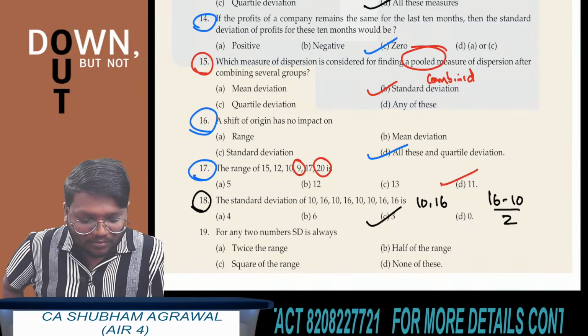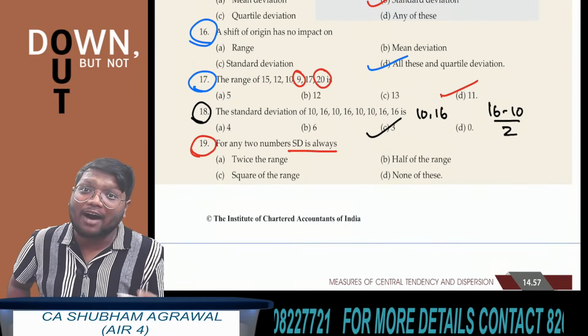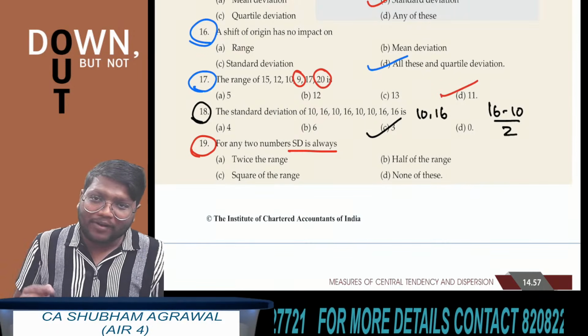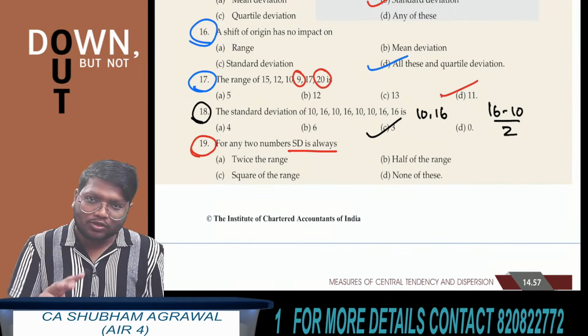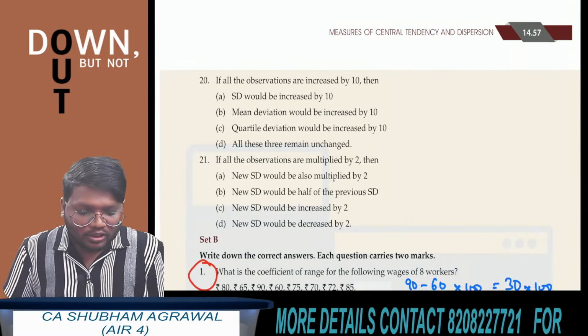Question number 19. For any 2 numbers, standard deviation is always half of range. If you have to find the standard deviation of just 2 observations, what is the formula? Half of range. Question number 20 and 21.